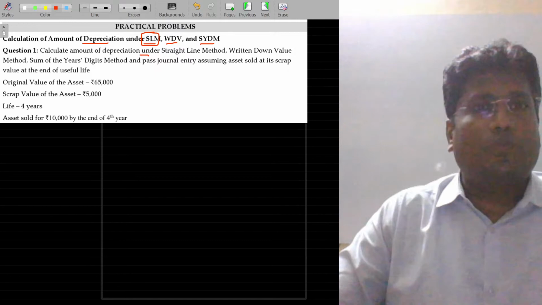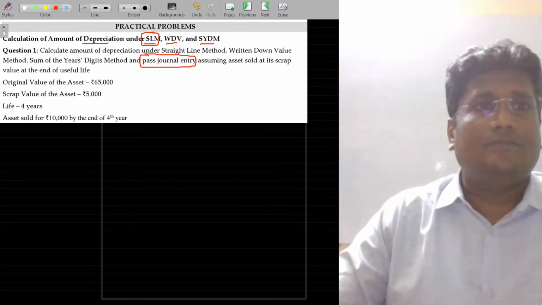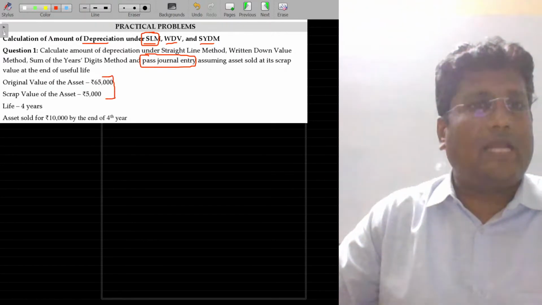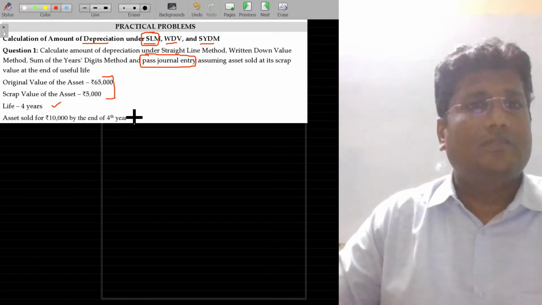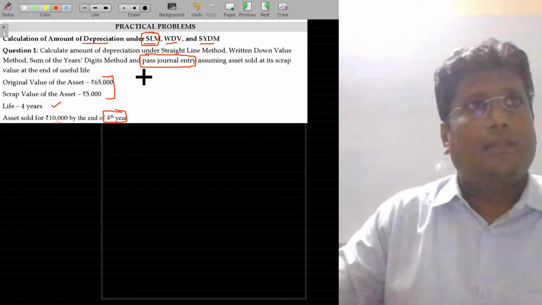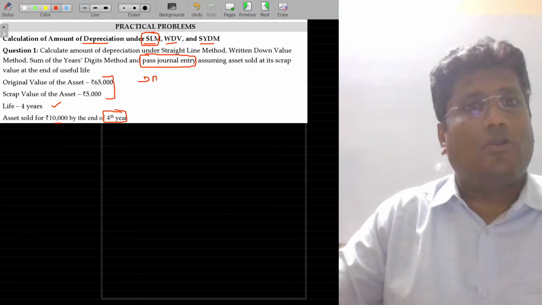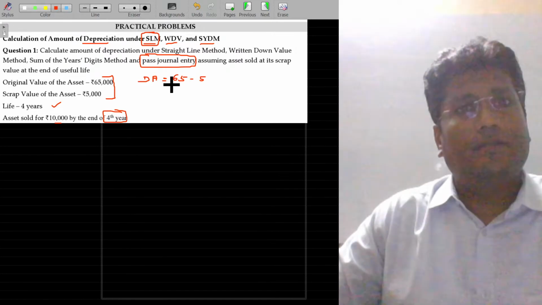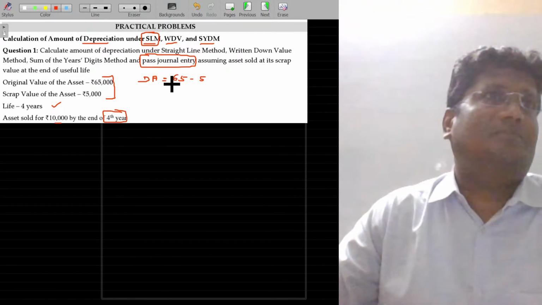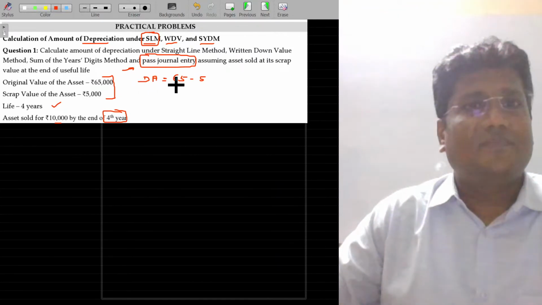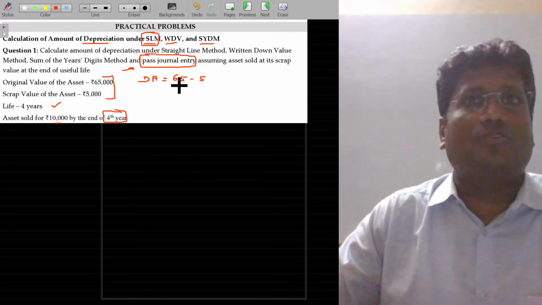And also, I am supposed to pass the journal entries for this illustration. Original value and scrap value is there, and life is 4 years. At the time of scrap value, means at the time of sale, sold for 10,000 rupees. Depreciable amount is equivalent to 65 minus 5. Here I am going to guide you through the journal entries. 65 minus 5, 60,000 is the depreciable amount.